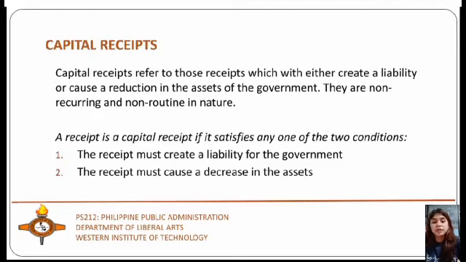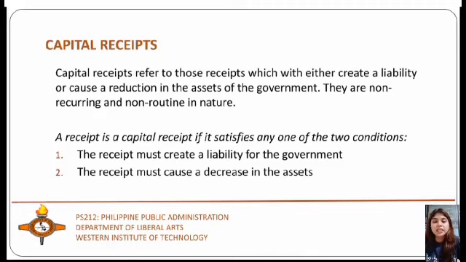the main items of capital receipts are loans raised by the government from the public, which are called market borrowing. So borrowing by the government from the Reserve Bank and commercial banks and other financial institutions through the sale of treasury bills, loans received from foreign governments and international organizations, and recoveries of loans granted by the government.